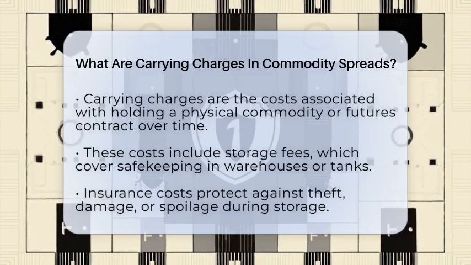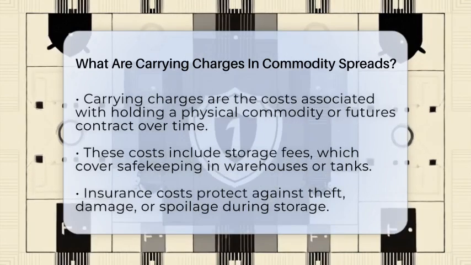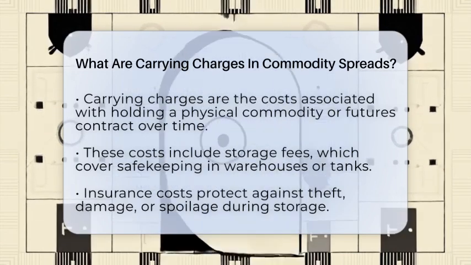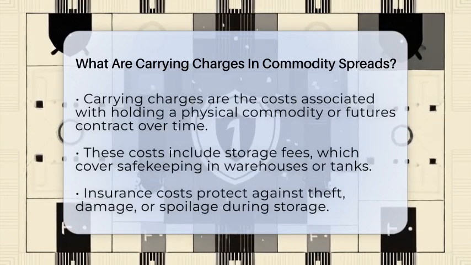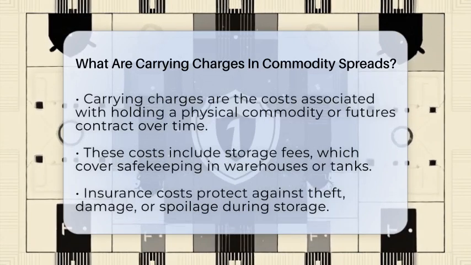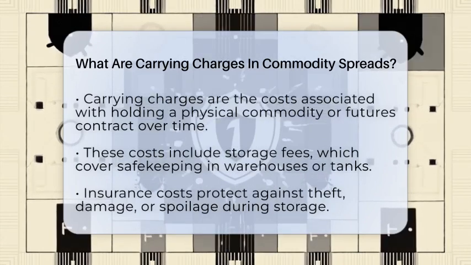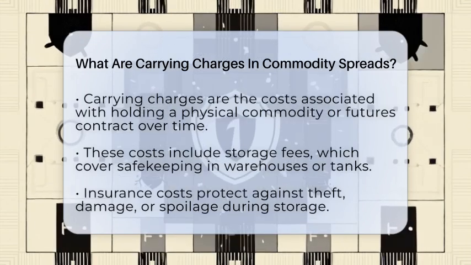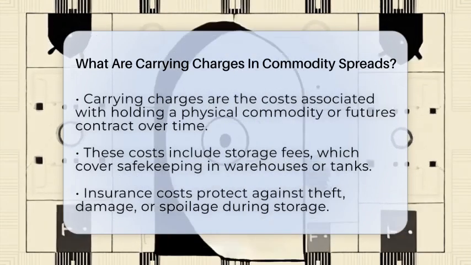Carrying charges include several parts. First, storage costs are what you pay to keep the commodity safe in a warehouse, silo, or tank. For example, storing a barrel of oil might cost around $50 a month, depending on the facility and location. Then, there are insurance costs to protect against theft, damage, or spoilage. This could add another $5 to $10 per month.